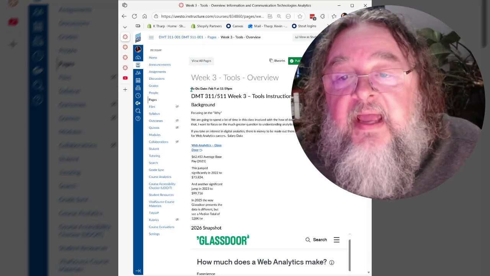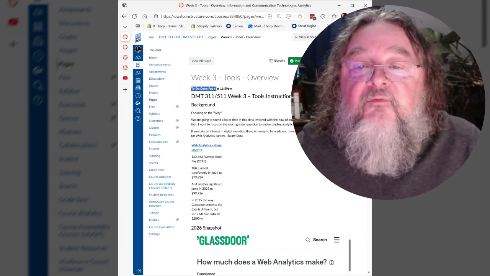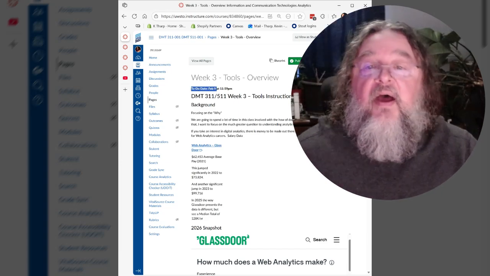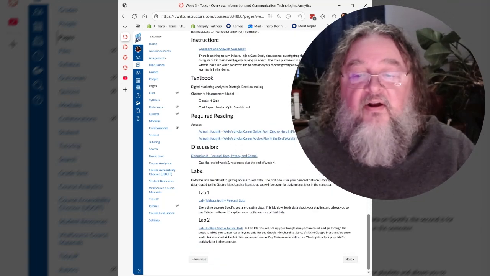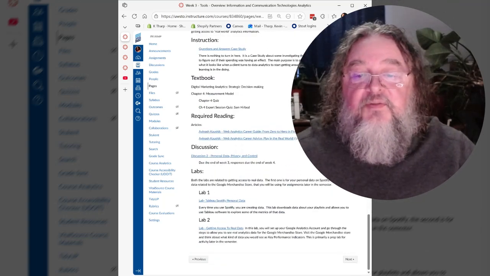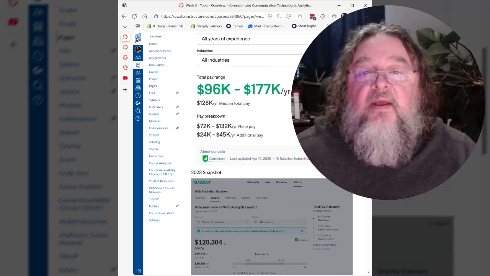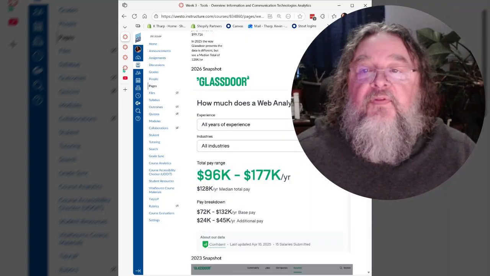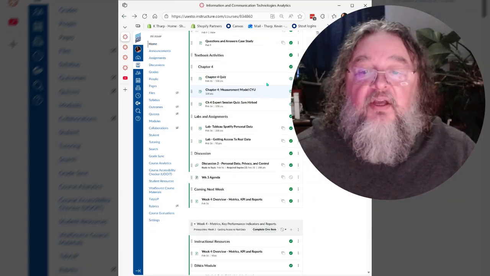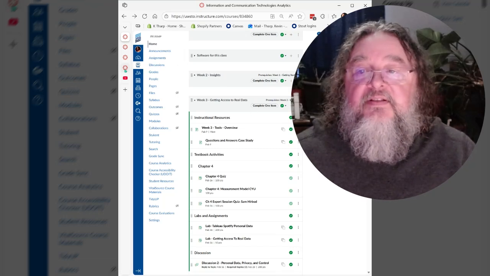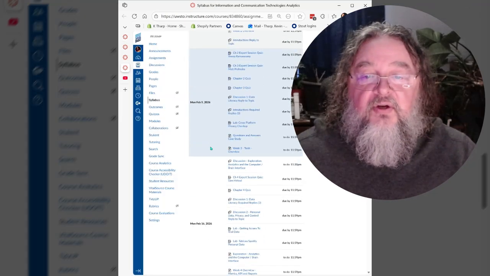And you'll notice that I gave this a to-do date of February 9th. So that is how I use the to-do dates. And then the due dates are for assignments and such as the Tableau Spotify Personal Data Lab. And so that is where you should be looking. But if you ever wanted just a quick look, that syllabus is going to show you what's due.